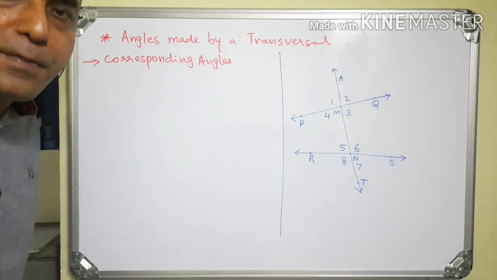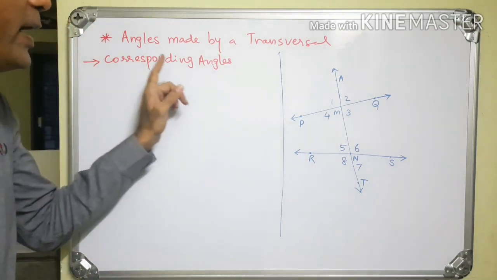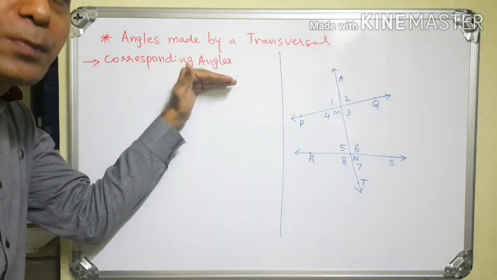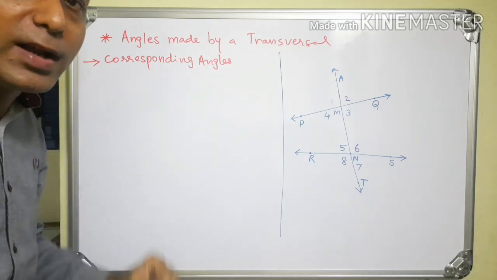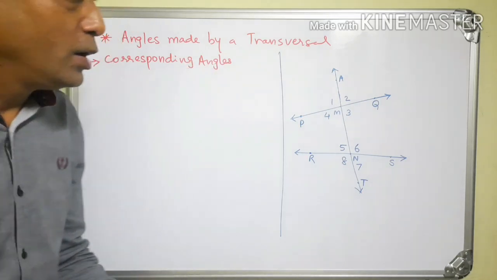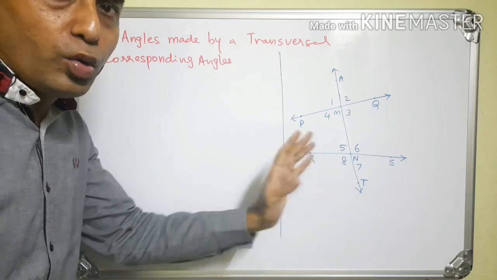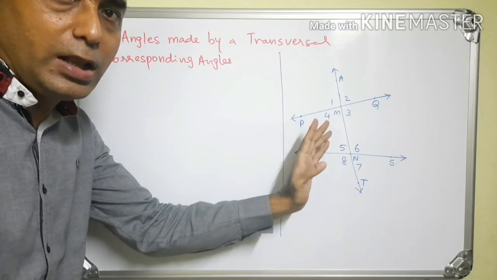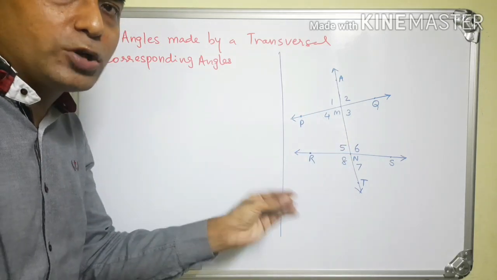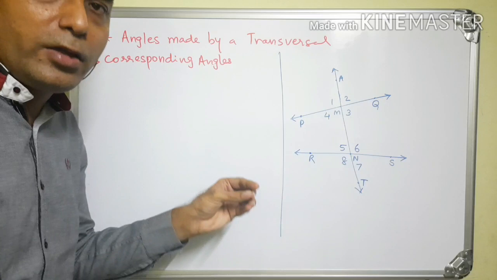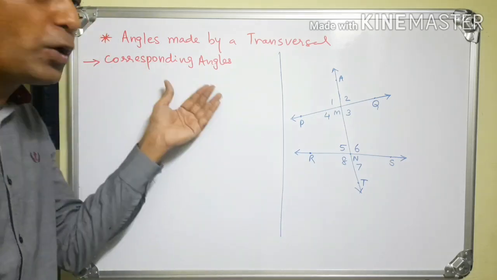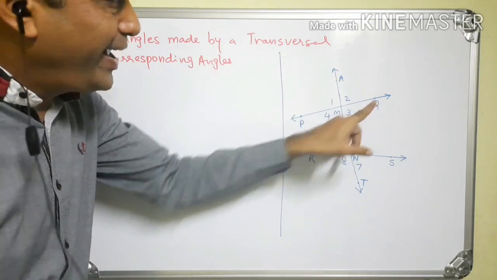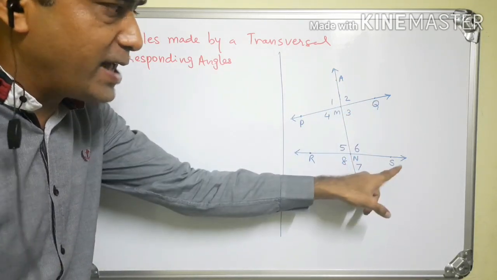Now different pairs of angles formed by a transversal of two lines. The first pair is corresponding angles. What are corresponding angles? A pair of angles whose one arm is in the same direction on the transversal and the other arm is on the same side of the transversal, then that pair of angles is called corresponding angles. Example, angle AMQ and angle MNS.